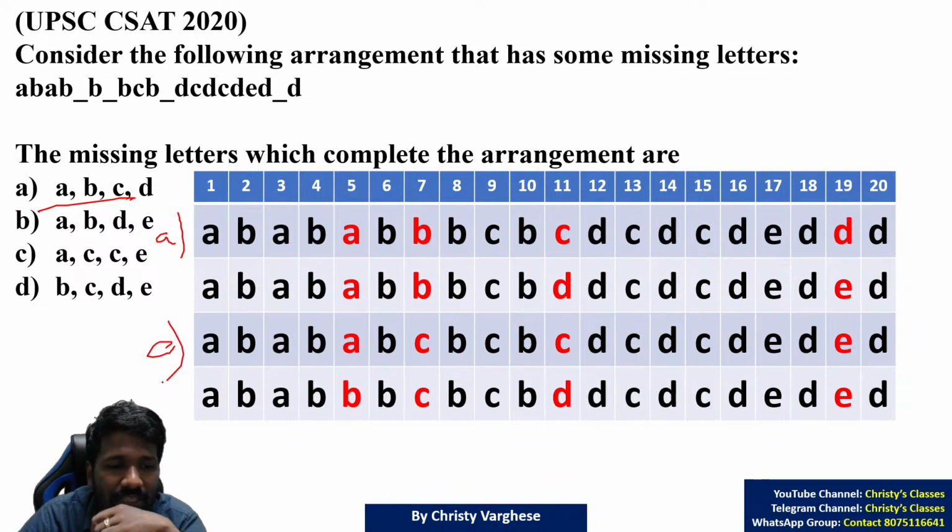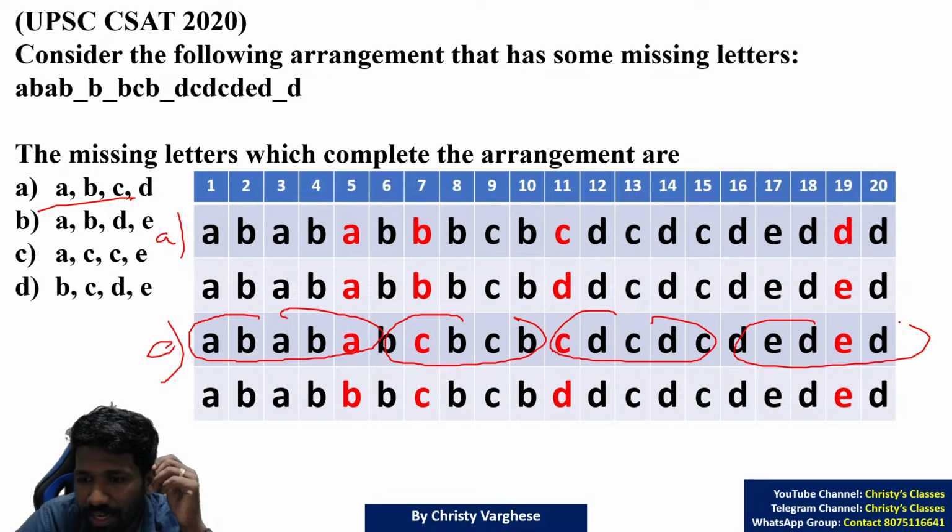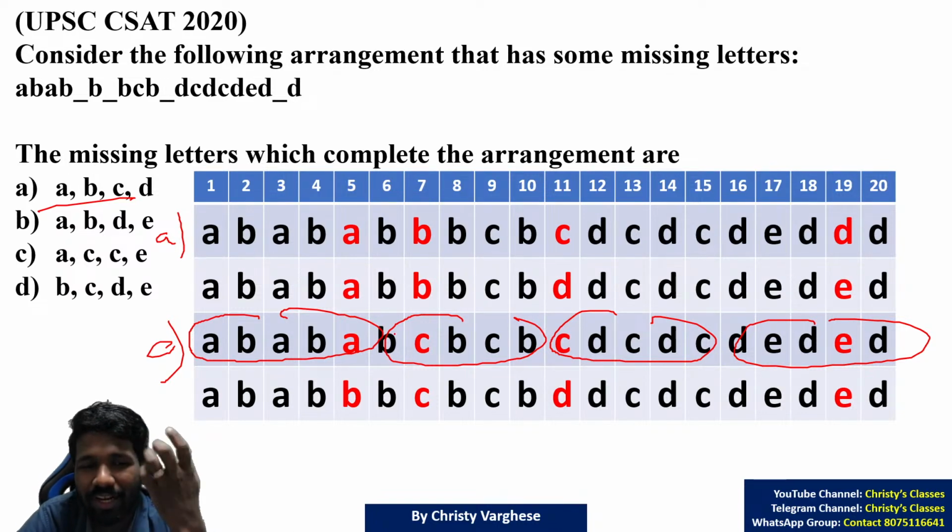Yeah, option C is the correct answer. Other options you can eliminate yourself. AB, AB, A, BC, BC, B, CD, CD, C, DE, DE, D. Yeah, sounding the pattern, na? Listen to yourself when you read it out.